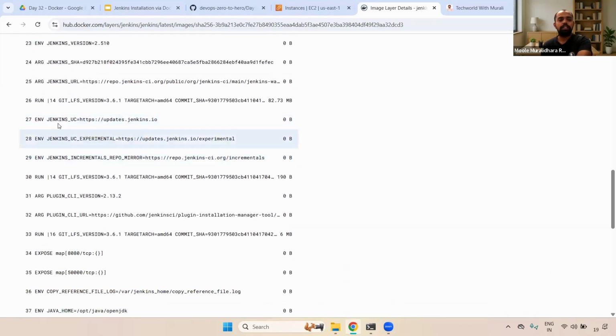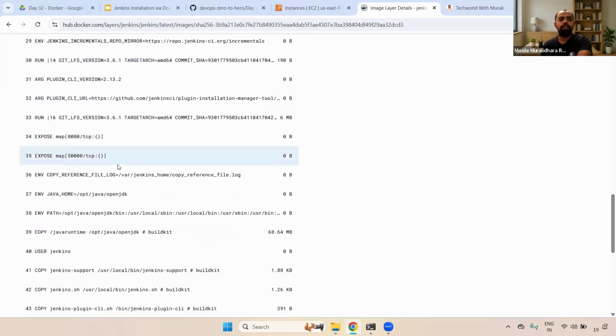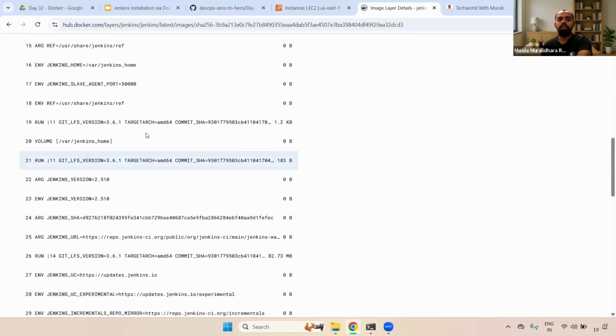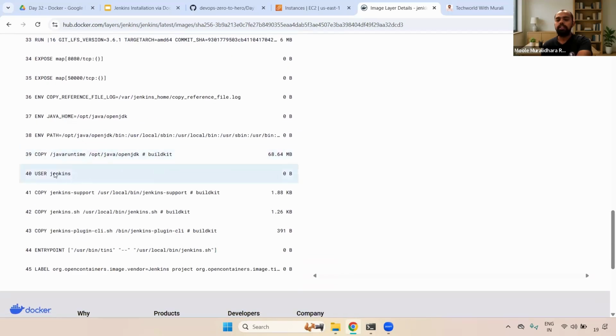We can use it. Also here you can see the Jenkins URL, that is updates.jenkins.io. Okay, and the CLI, plugin version, everything you can check here. Please have a look at this layer so that you will get some idea. Also, if you come down a little bit, this Jenkins is running as a Jenkins user instead of the root user. Okay, clear, right? Any questions now?